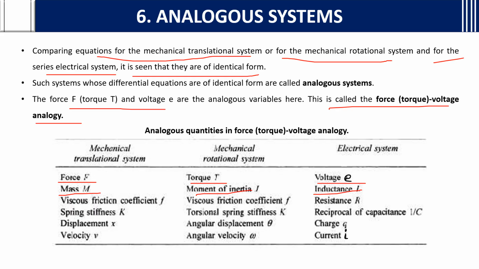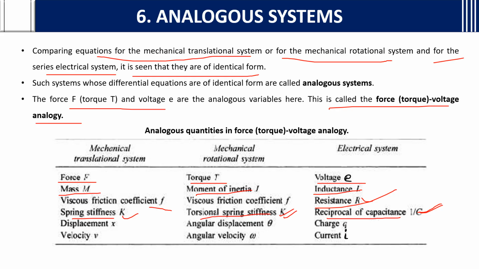In the translational system, the viscous friction coefficient, that is the damper or viscous friction coefficient, is F. It is either F or B. Here also it is either F or B that can be represented. In question papers sometimes they give B, and resistance R in terms of the electrical system. Spring stiffness K, and torsional spring stiffness also K, correspond to the reciprocal of capacitance in the electrical system. So if you want to convert the spring stiffness or the rotational torsional spring stiffness, we need to convert it into 1 by C. So we need to write 1 by C in the equation.